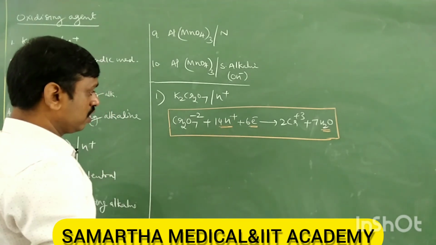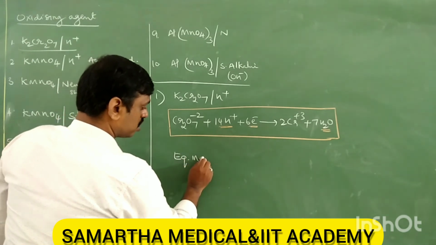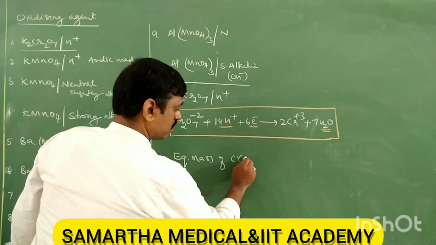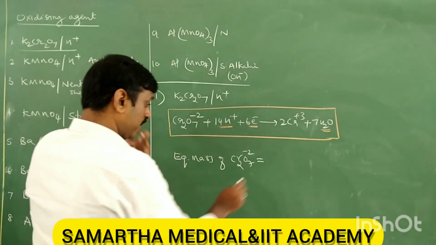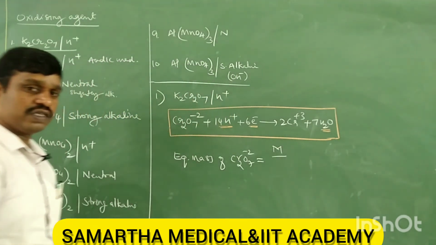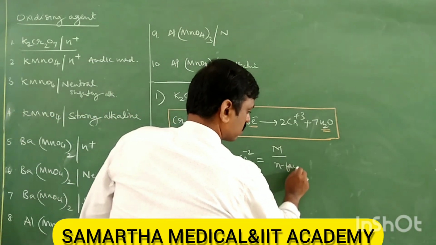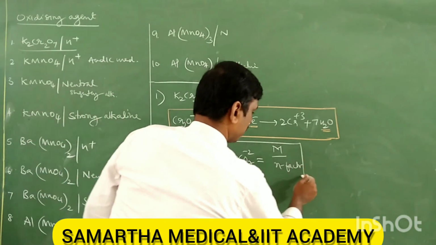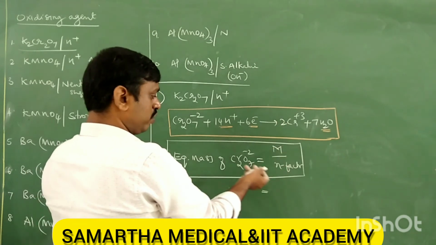So now tell me its equivalent mass. Equivalent mass of dichromate is equal to, come on, tell me its molecular mass. I'll take molecular mass as M, divided by n factor. So what is the M we have to calculate now?